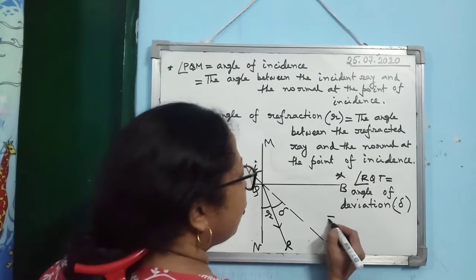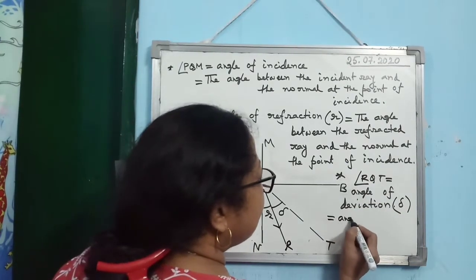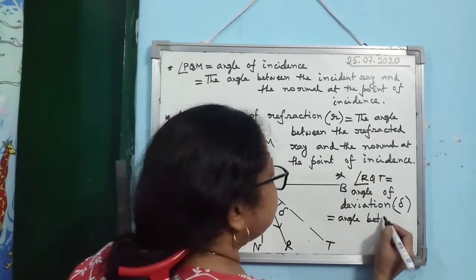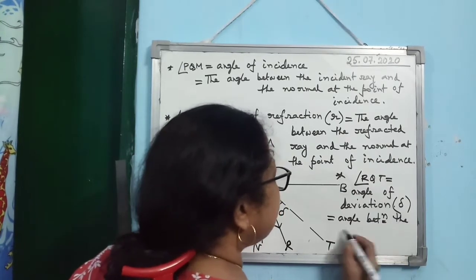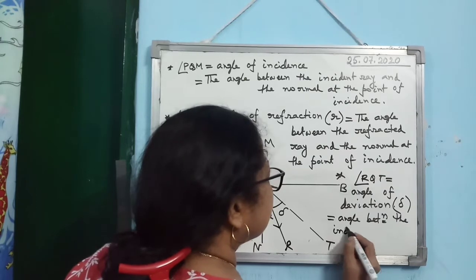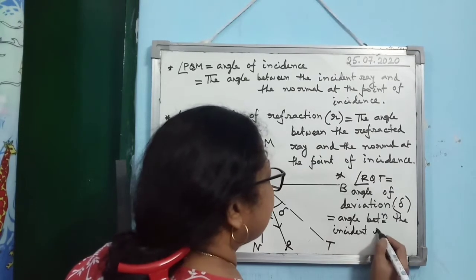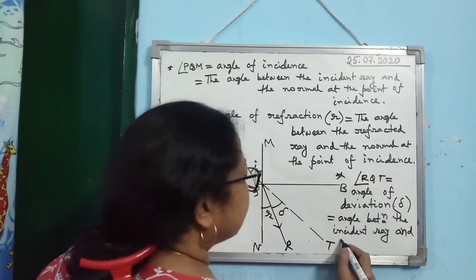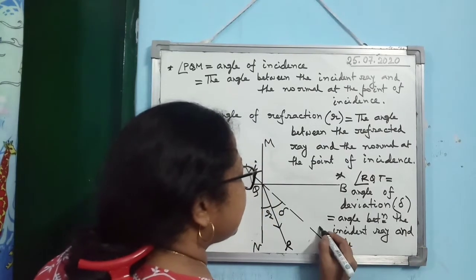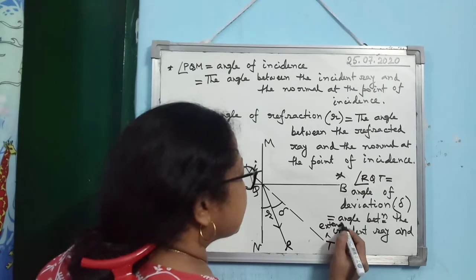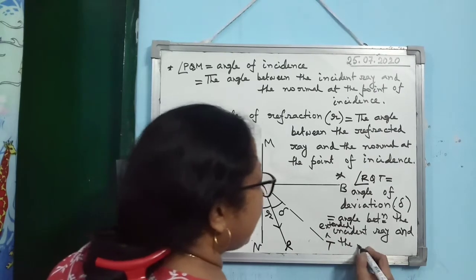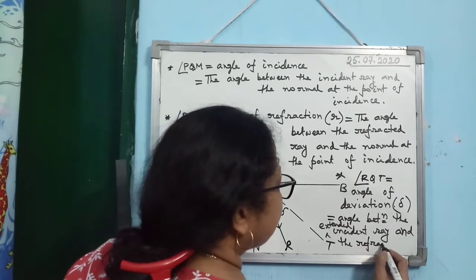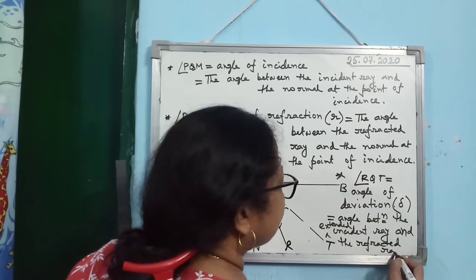So what is angle of deviation? Angle between the extended incident ray and the refracted ray.